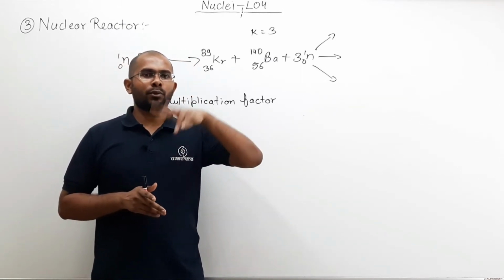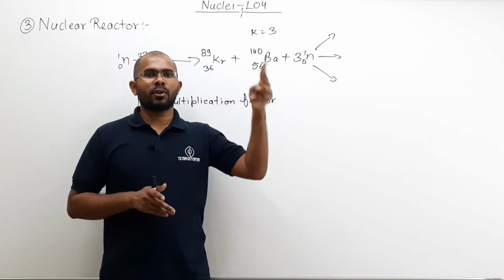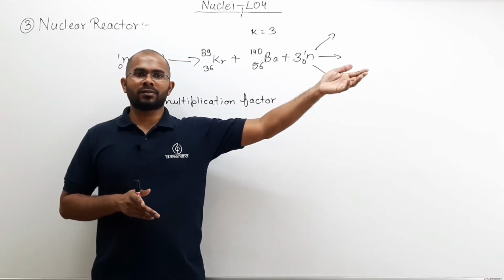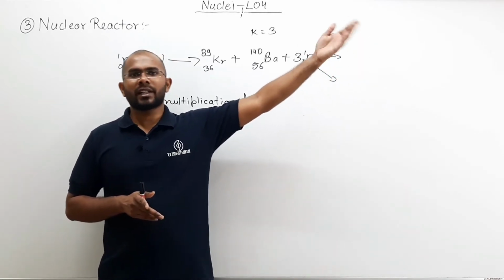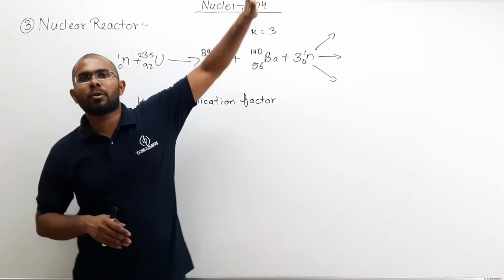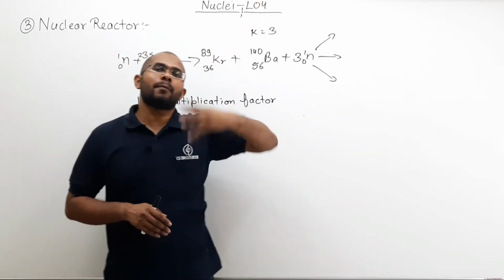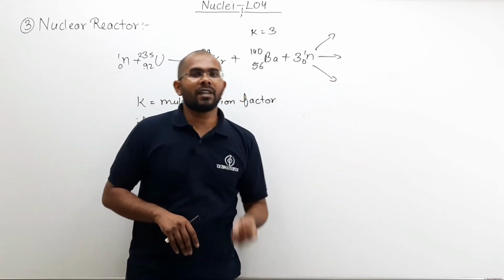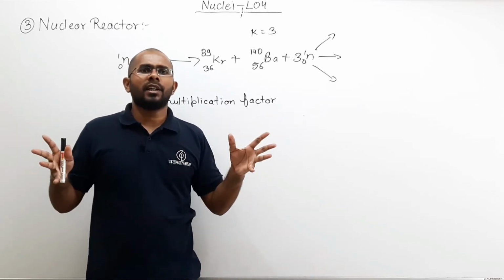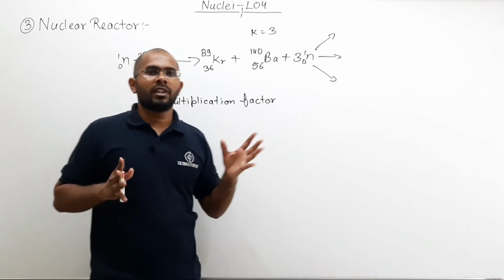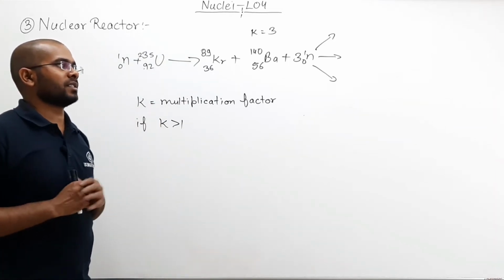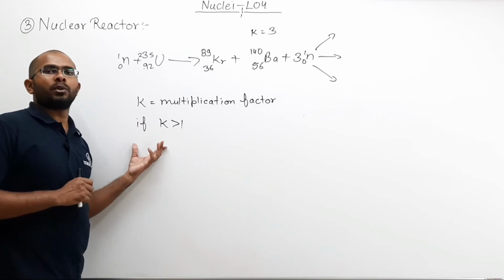One reaction leads to 2 reactions, 2 lead to 4, 4 lead to 8, 8 lead to 16, 16 lead to 32, and so on, 64, 128 and so on. The number of reactions taking place increases exponentially, and so will the amount of energy released. The energy released will be so high it will be uncontrolled. There will be an explosive amount of energy released. This we do not want.